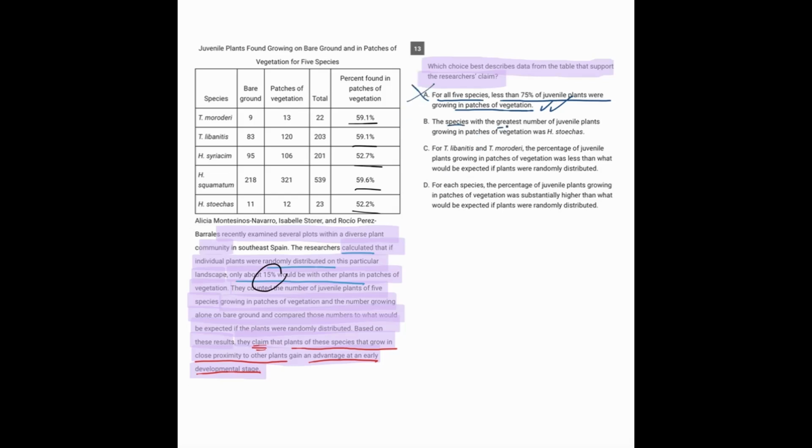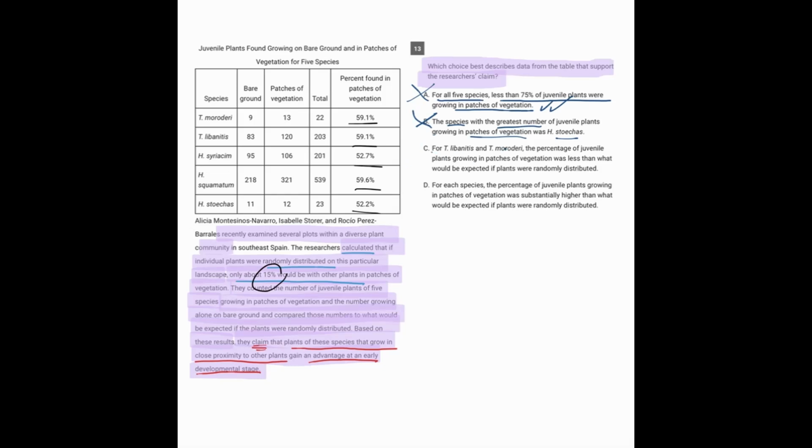B, the species with the greatest number of juvenile plants in patches of vegetation was this one. And that may or may not be true. Let's just check if it's true. Actually, it's false to the data because this one right here has 52. Another one has 59.6. So it's not the greatest one anyway. But even if it were, that doesn't prove the point that we were looking for.